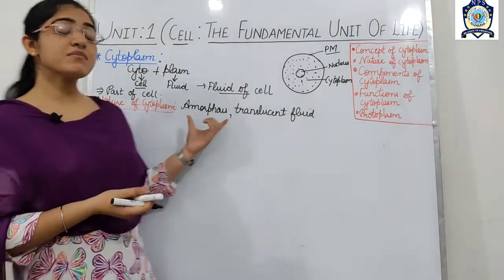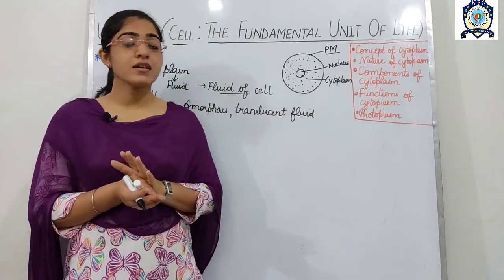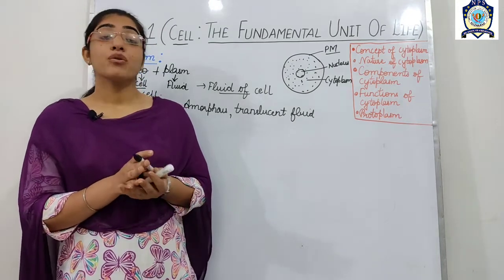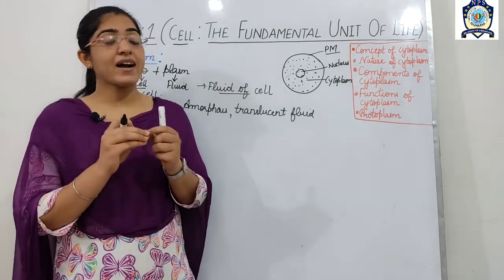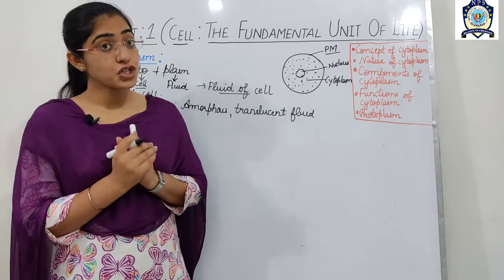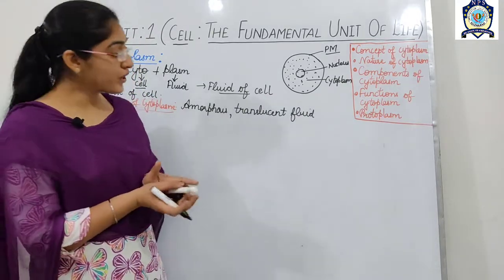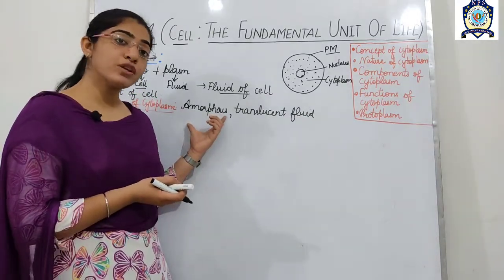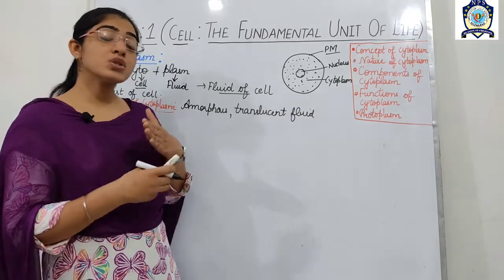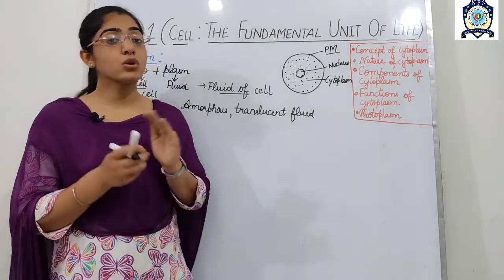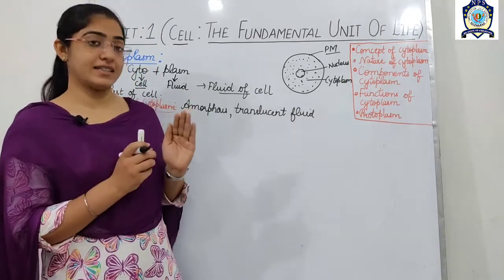So amorphous means, what do you mean by amorphous? Amorphous means which do not have well defined shape or form, or you can say amorphous fluid is that fluid whose shape or form is not clearly defined.